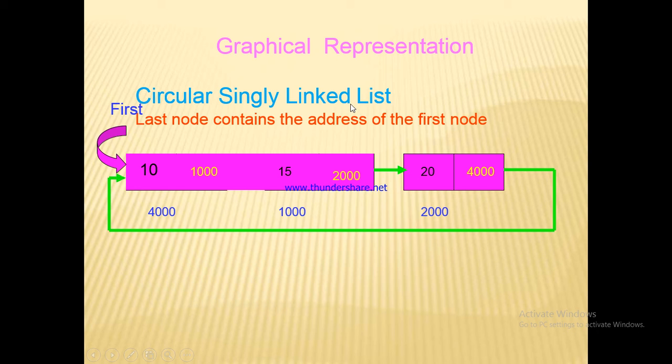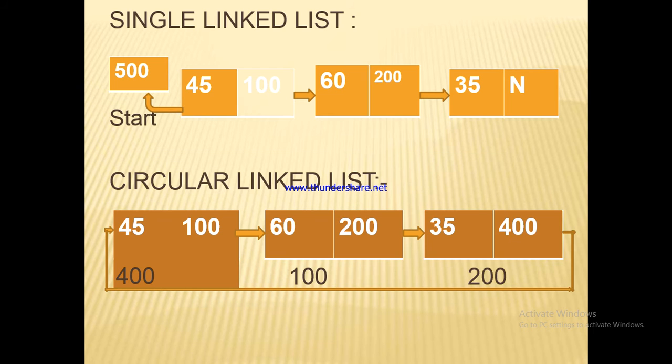Now circular singly linked list. Here the last node contains the address of the first node. In the first node we can see that the data item is 10 and the address is 100. This is the address of the second node. In the second node we have data item 15 and address of the next node, that is 2000. In the third node we have data item 20 and the address is 4000, that is the first node. So it is called circular linked list, circular singly linked list.